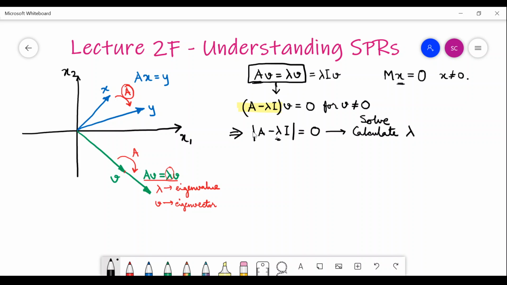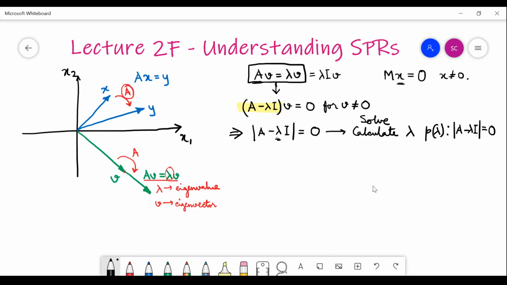In this case, they are the same. The roots of this polynomial are the same as the eigenvalues of the matrix A. And by the way, this polynomial is a special polynomial which is called the characteristic polynomial. The characteristic polynomial is the determinant of A minus lambda I. We make it 0 to solve for the eigenvalues of the matrix A.